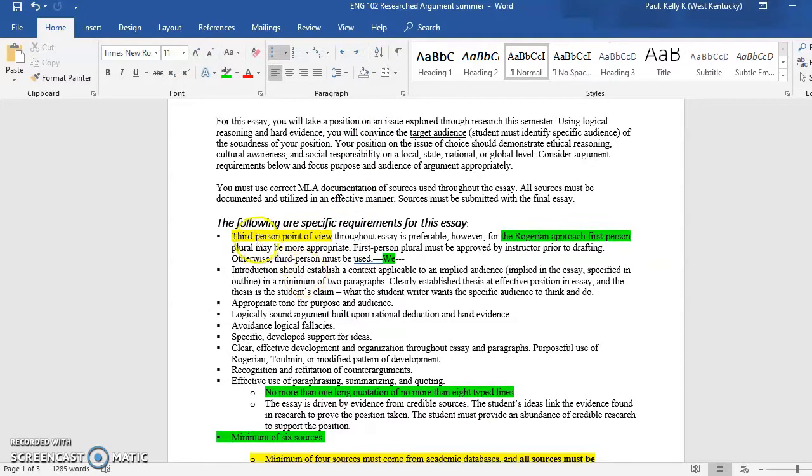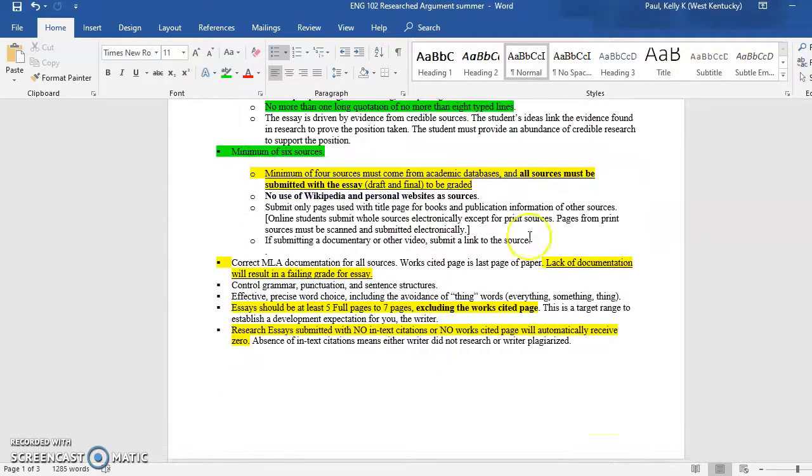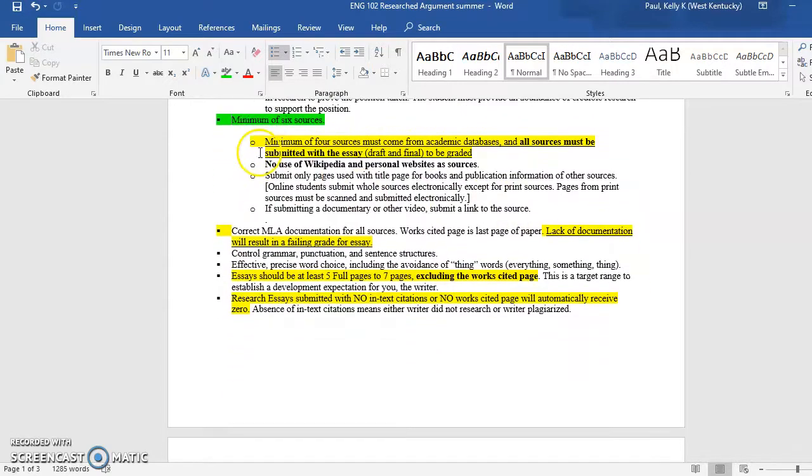The first aspect is that this needs to be written in third-person point of view. So there's to be no I or you unless they are used in direct quotes. You may, however, use the word we if you're using the Rogerian approach to this essay, and we will learn about that this week and be doing a mini assignment about that. You need a minimum of 6 sources, and of those sources, 4 must be from the academic database, and they all must be documented and submitted with your essay.